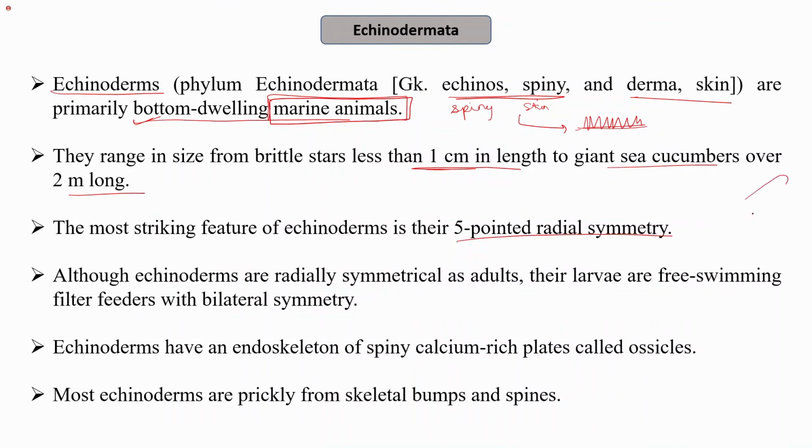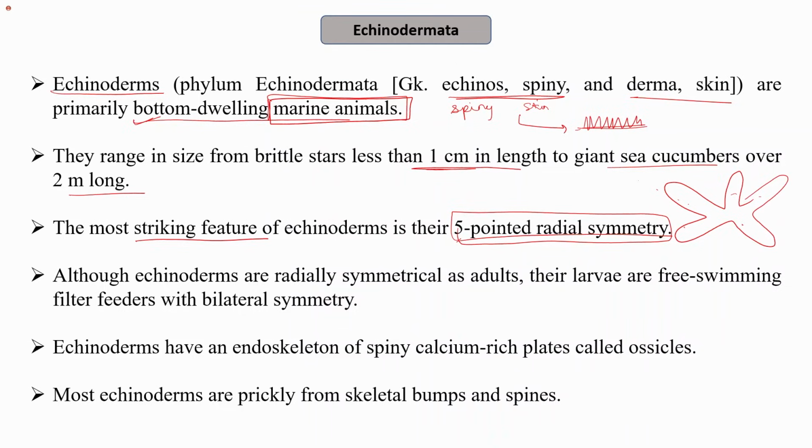One very common example is the starfish. The most striking feature is that they have a 5-pointed radial symmetry. They have 5 points, but still they have radial symmetry, as the body is oriented in such a way.